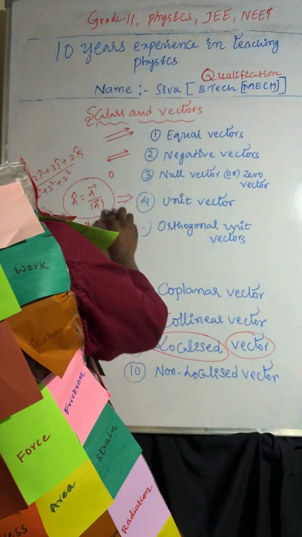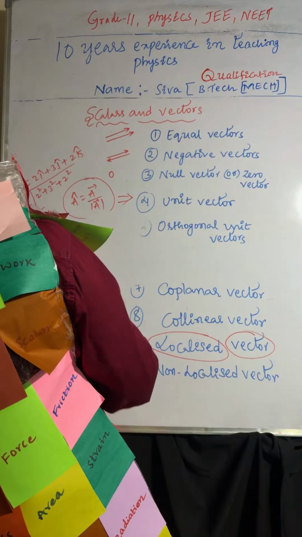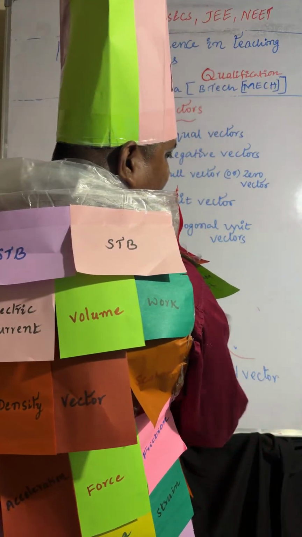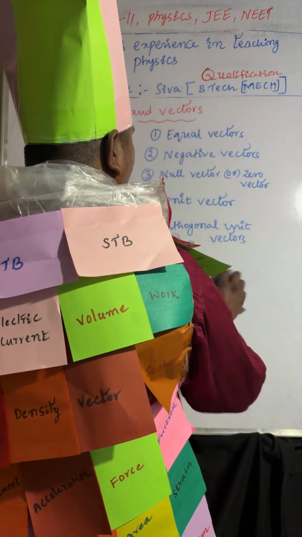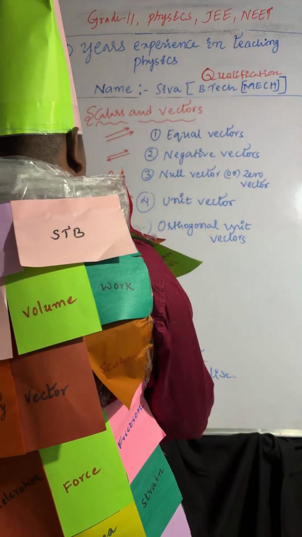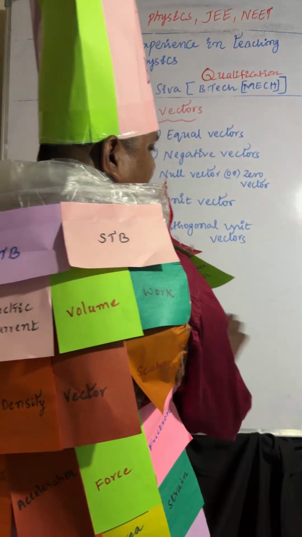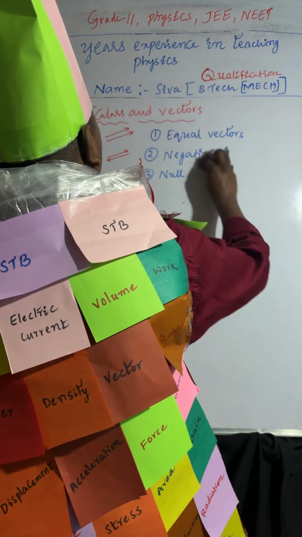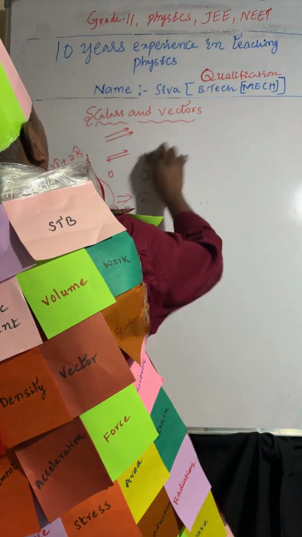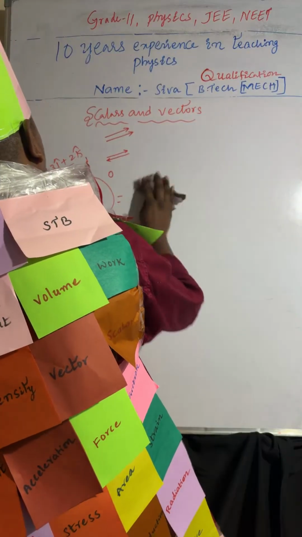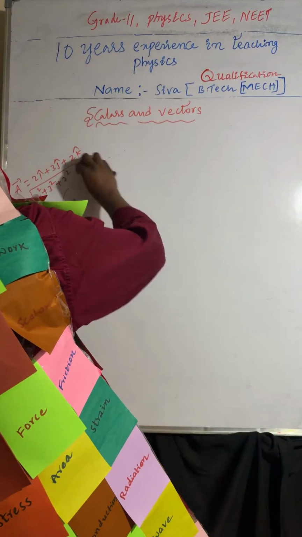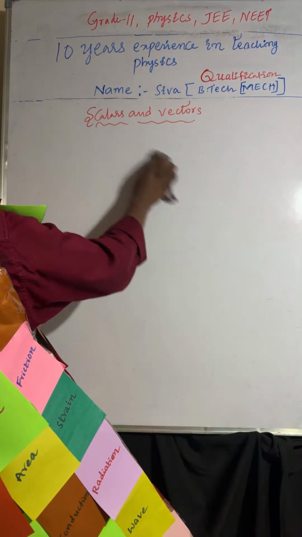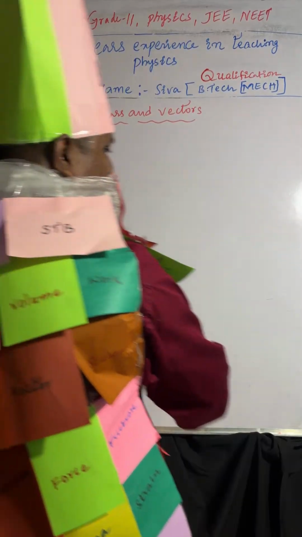Next we will discuss addition of vectors. Next are position vector, displacement vector, co-terminal vectors. Different types are there. Now we are discussing addition of vectors. There are three types of addition of vectors. One is the triangle law of vectors. Second one is the parallelogram law of vectors. Third one is the polygon law of vectors.